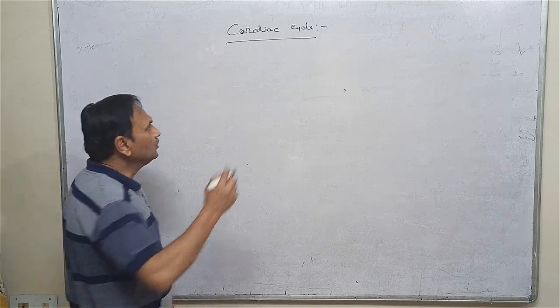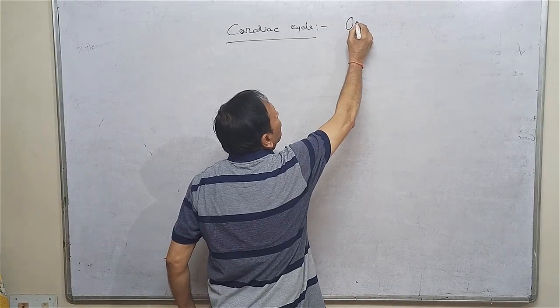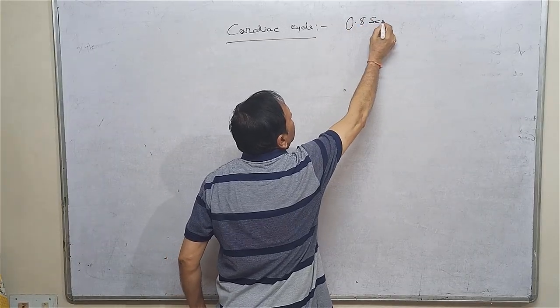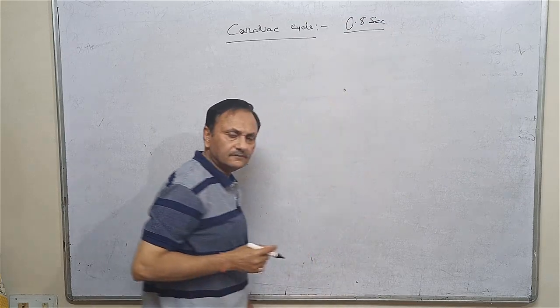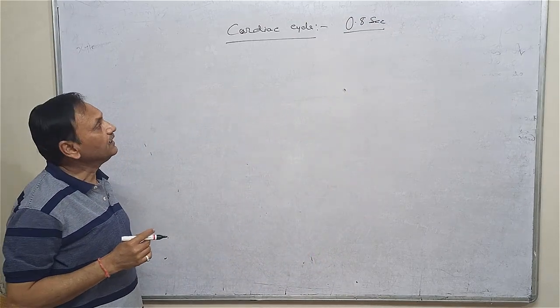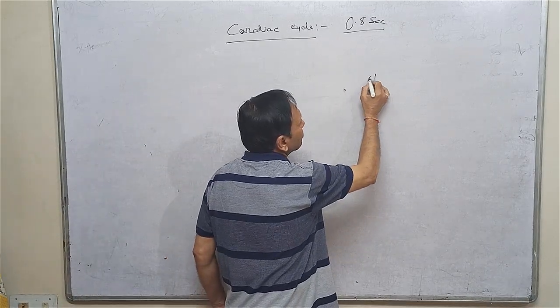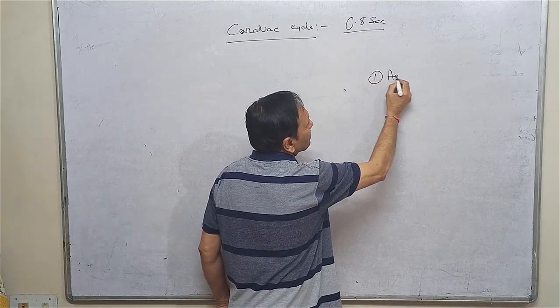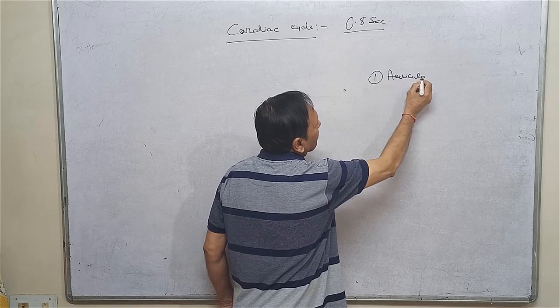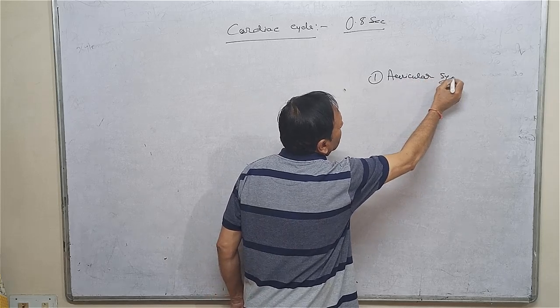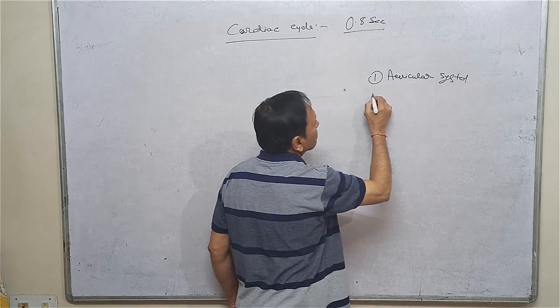The duration of the cardiac cycle is 0.8 second, and it can be studied under three subheadings. One, auricular systole.